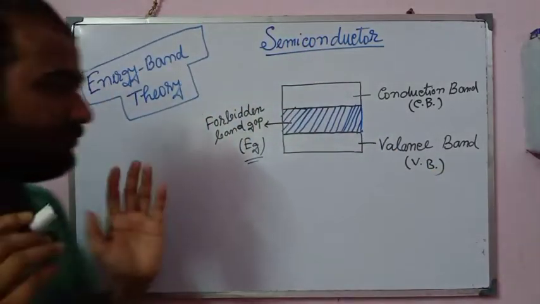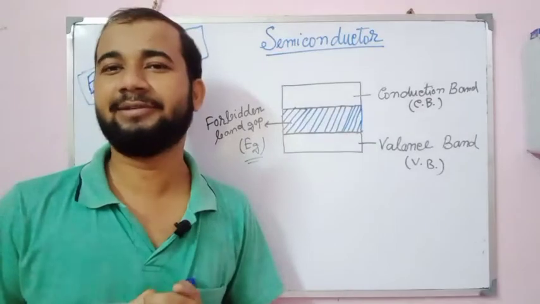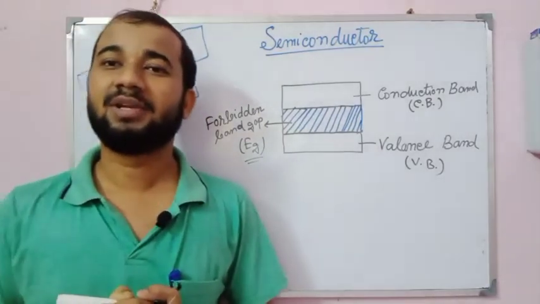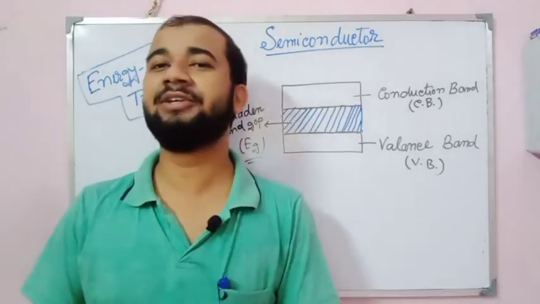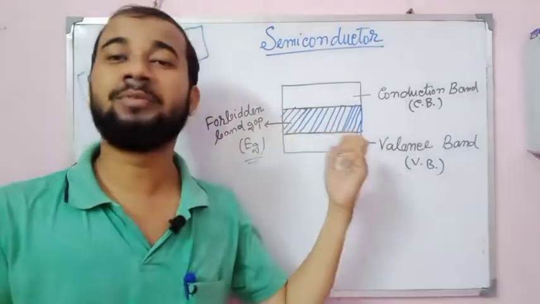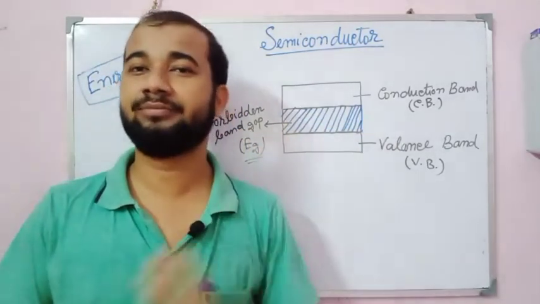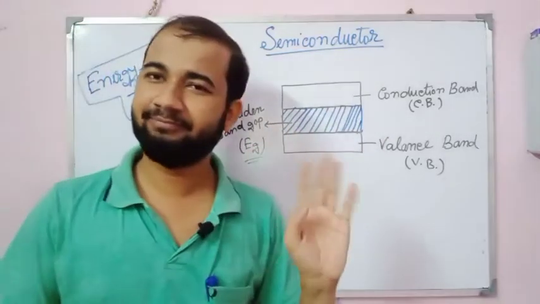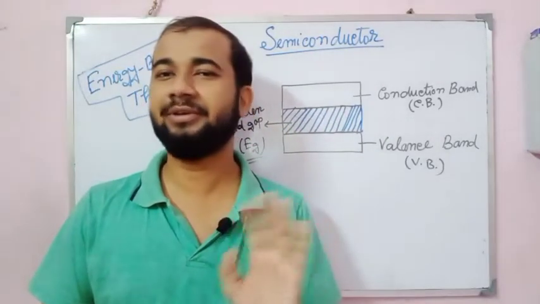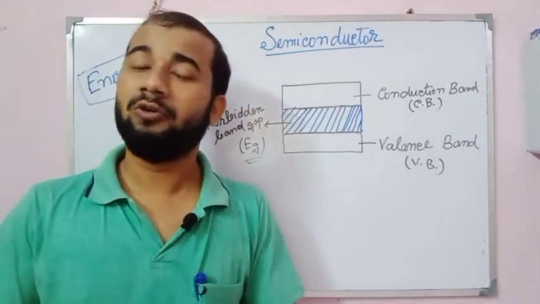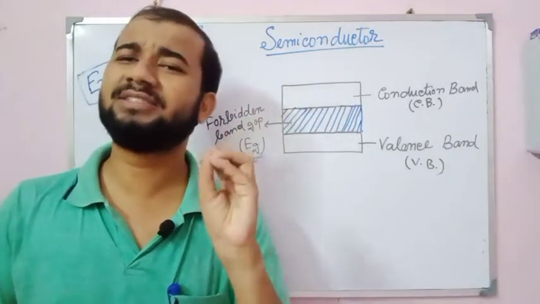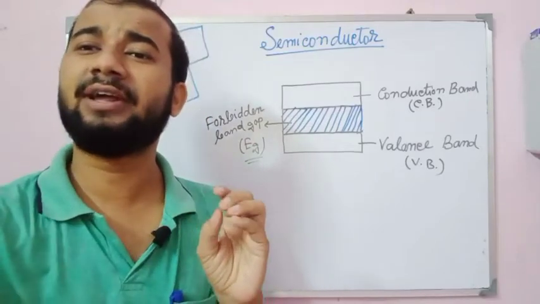The valence band is completely or partially filled by electrons. It is never empty. It may be fully filled or partially filled with electrons, but never empty.